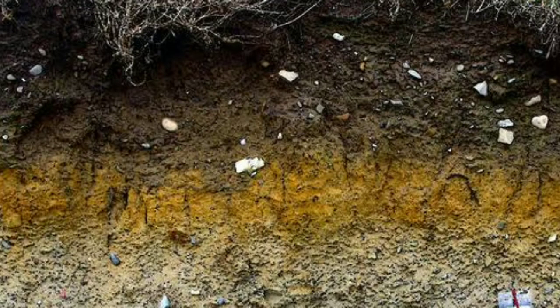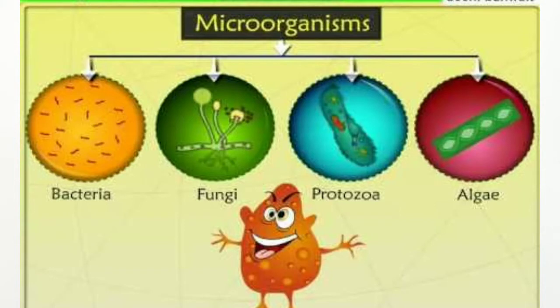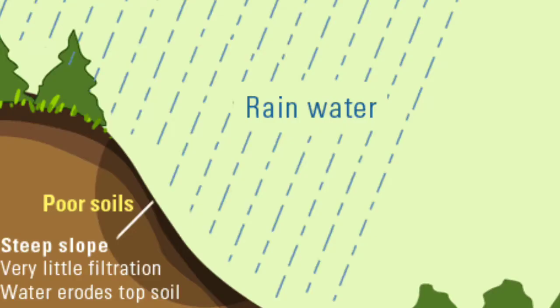As we have discussed earlier, soil comprises broken rock pieces and the remains of dead and decaying organisms. These rock pieces are broken down by the action of wind and water, and the organisms are decayed by the action of microorganisms. So both these processes require an appropriate temperature and rainfall. In this manner, these two variables help a lot in the formation of soil.